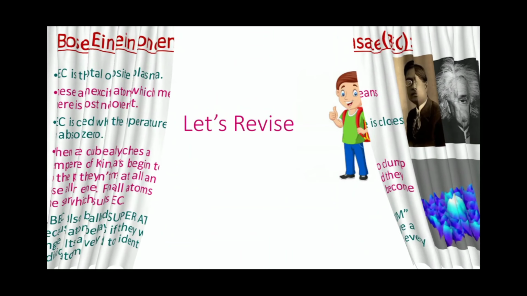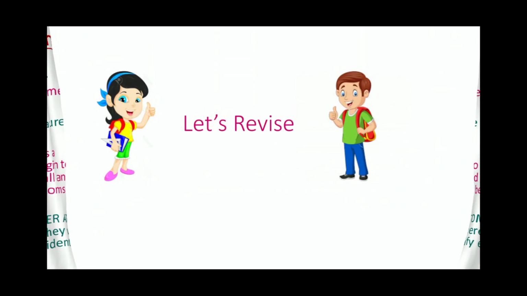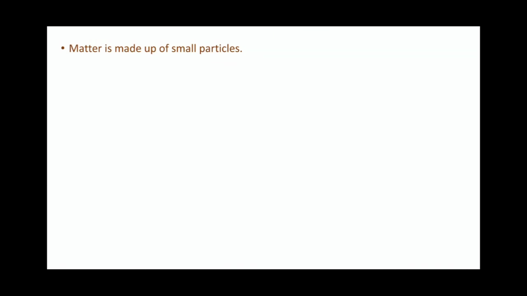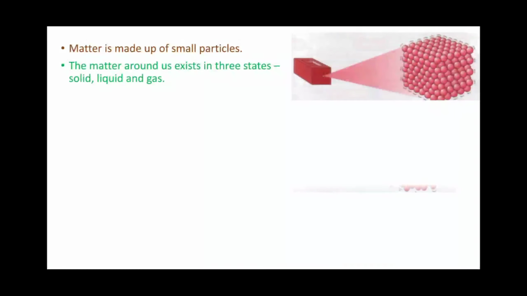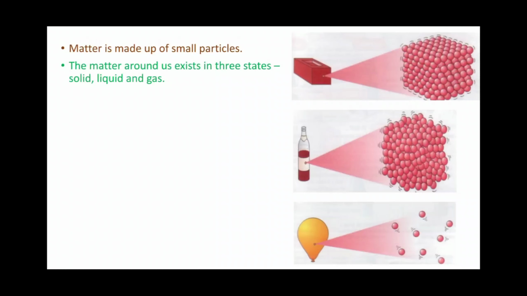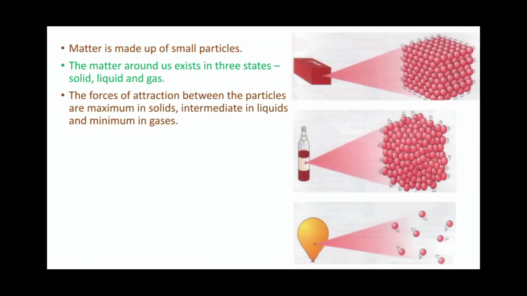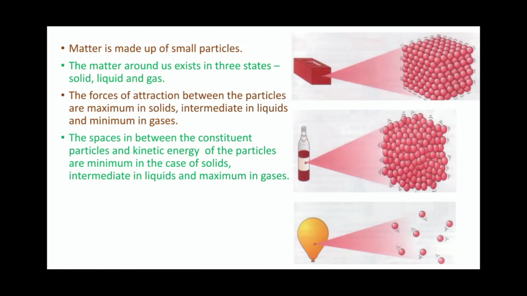Let's revise. Matter is made up of small particles. The matter around us exists in three states: solid, liquid, and gas. The forces of attraction between the particles are maximum in solids, intermediate in liquids, and minimum in gases. The spaces in between the constituent particles and kinetic energy of the particles are minimum in the case of solids, intermediate in liquids, and maximum in gases.